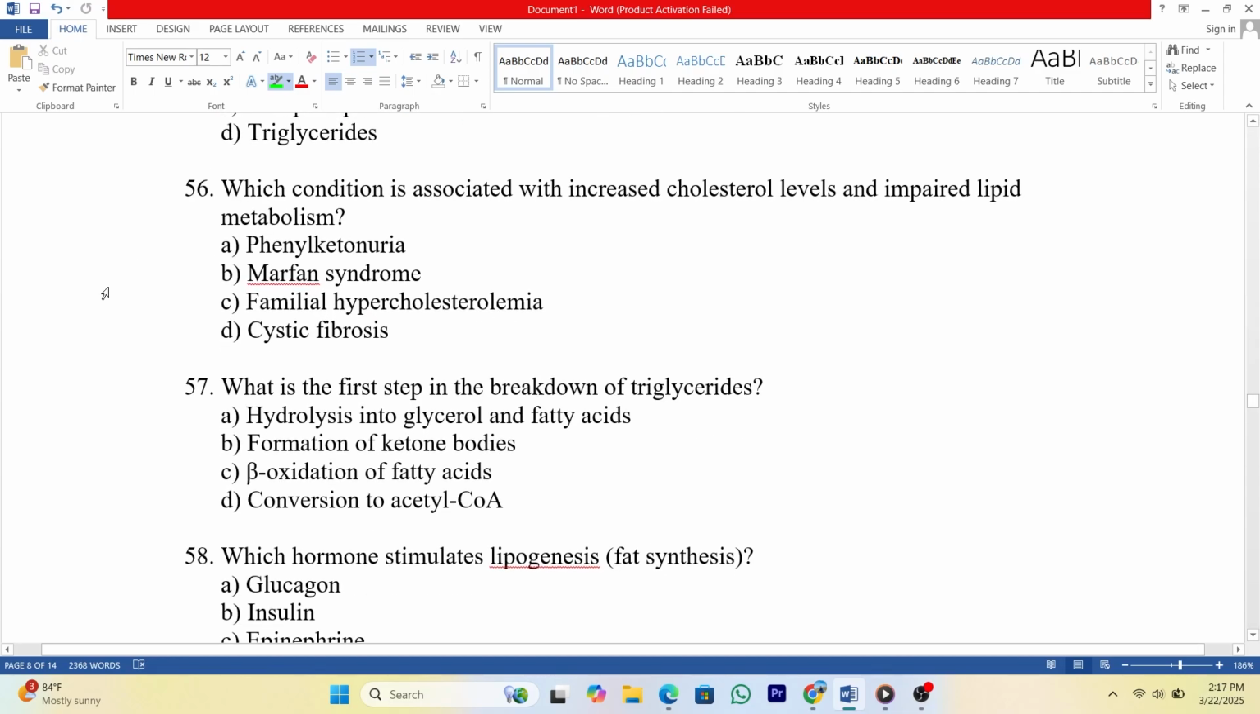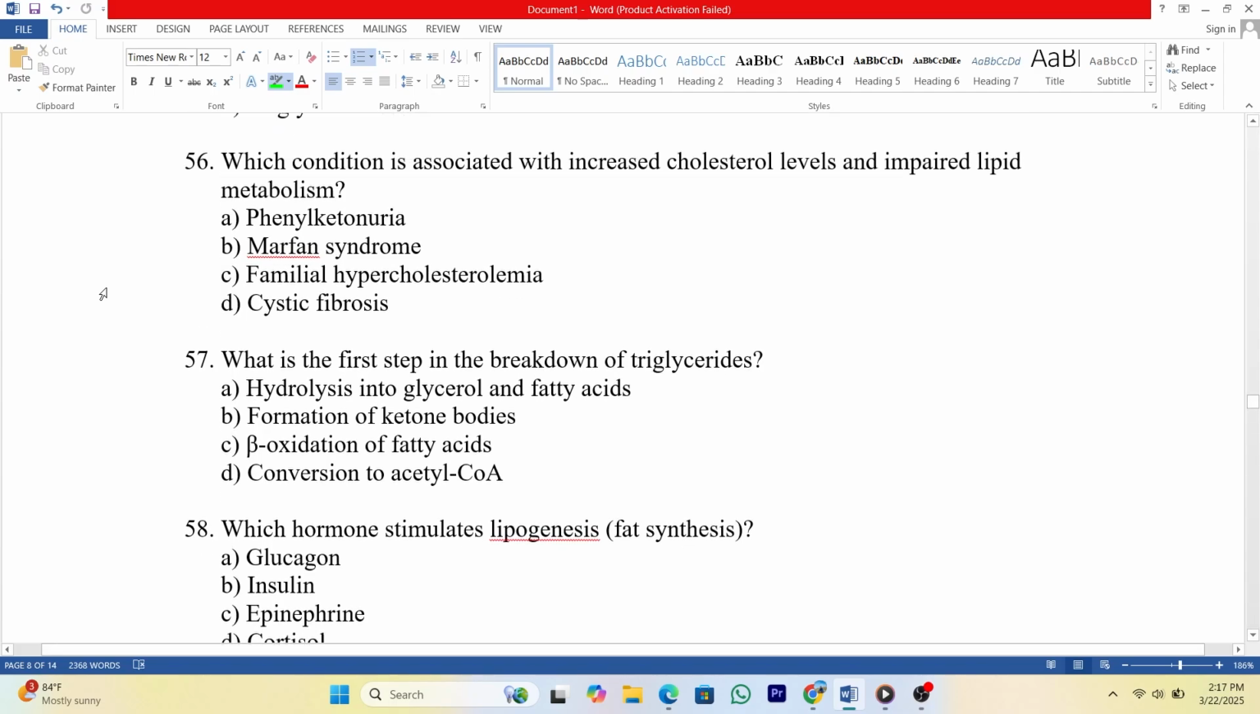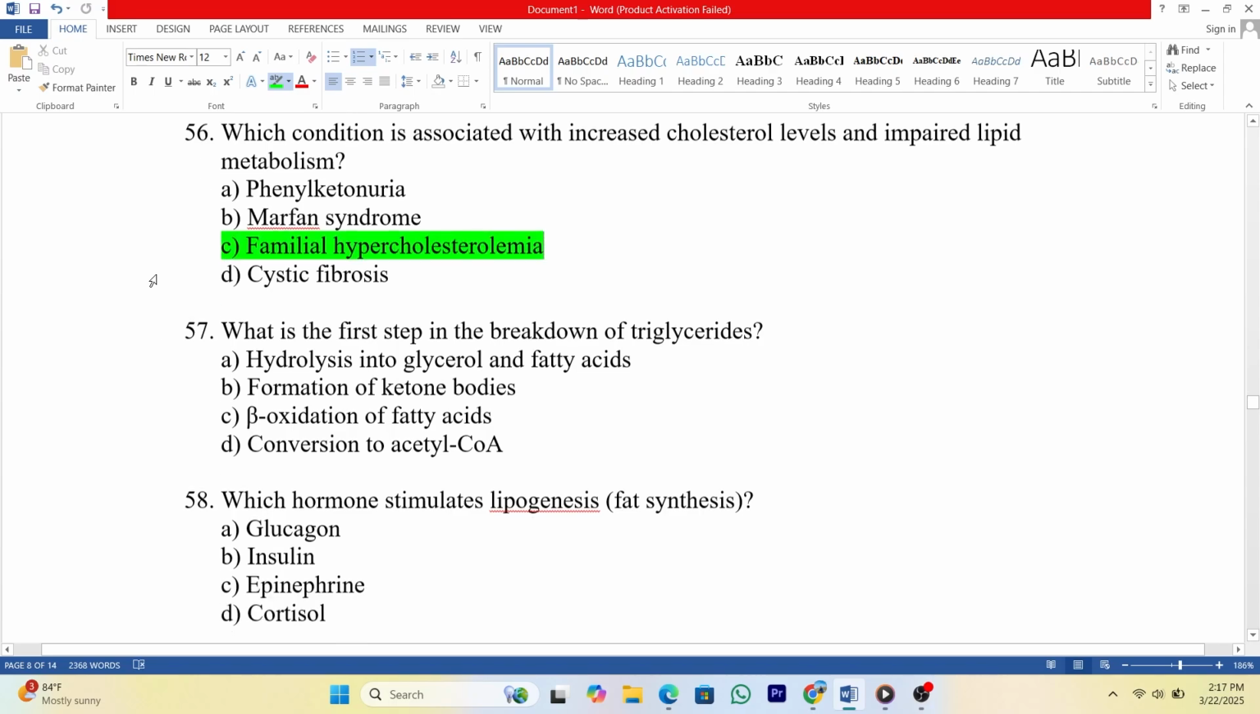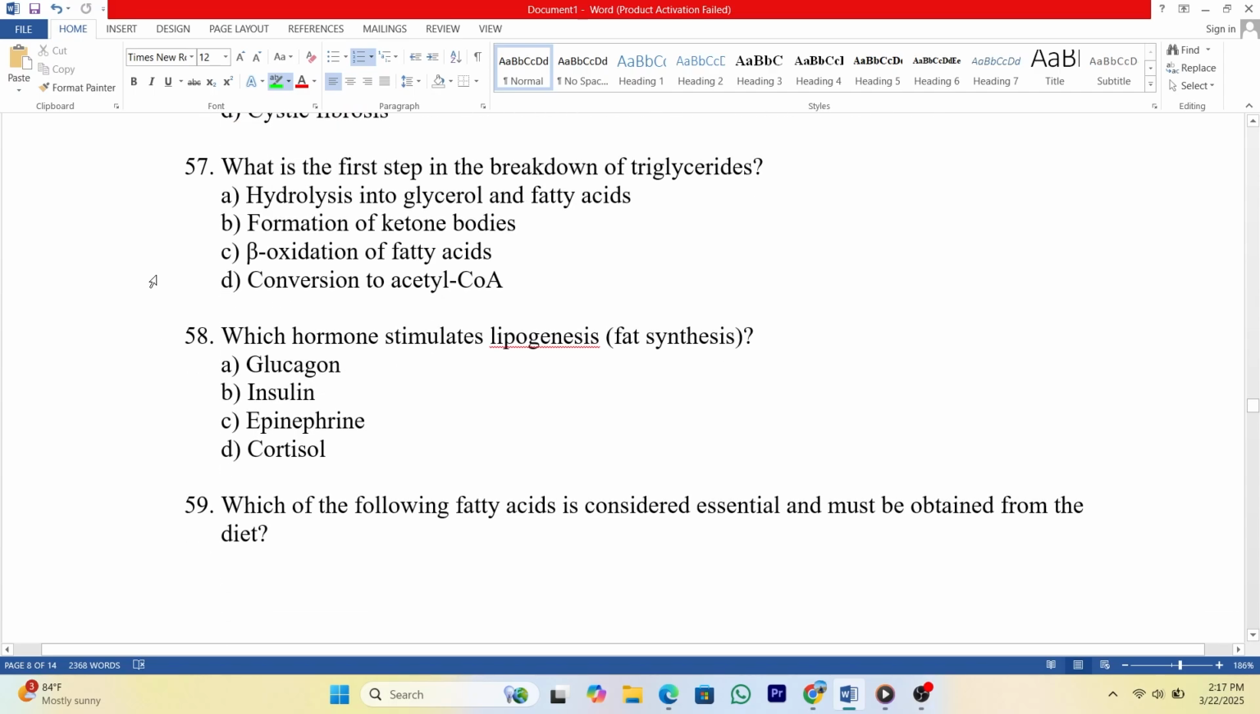56. Which condition is associated with increased cholesterol levels and impaired lipid metabolism? A. Phenylketonuria. B. Marfan syndrome. C. Familial hypercholesterolemia. D. Cystic fibrosis. Answer C. 57. What is the first step in the breakdown of triglycerides? A. Hydrolysis into glycerol and fatty acids. B. Formation of ketone bodies. C. Beta oxidation of fatty acids. D. Conversion to acetyl-CoA. Answer A.